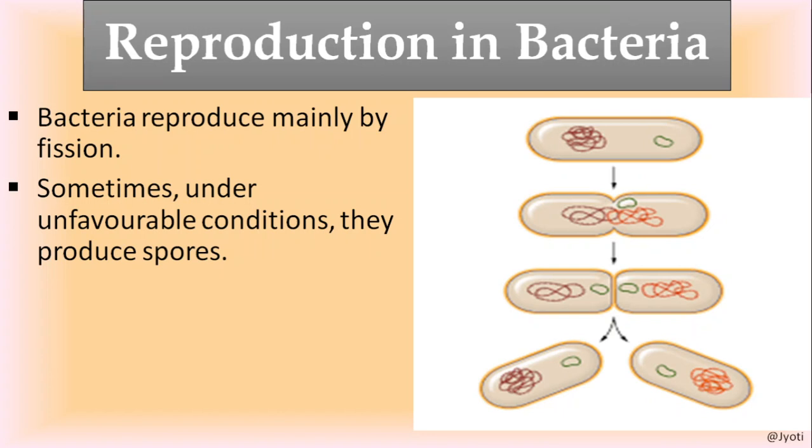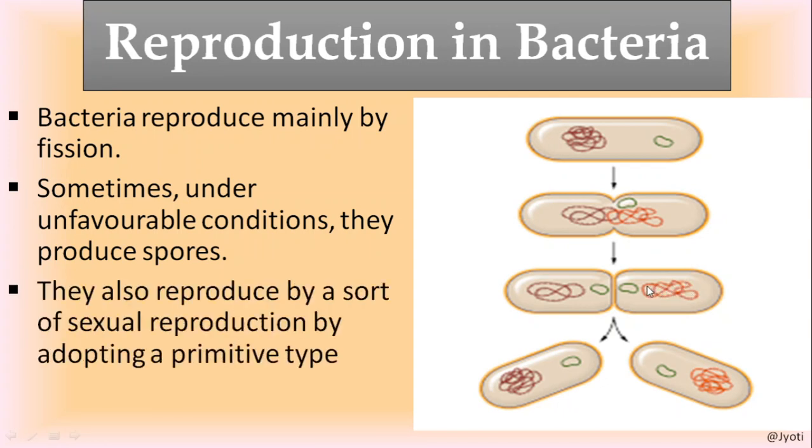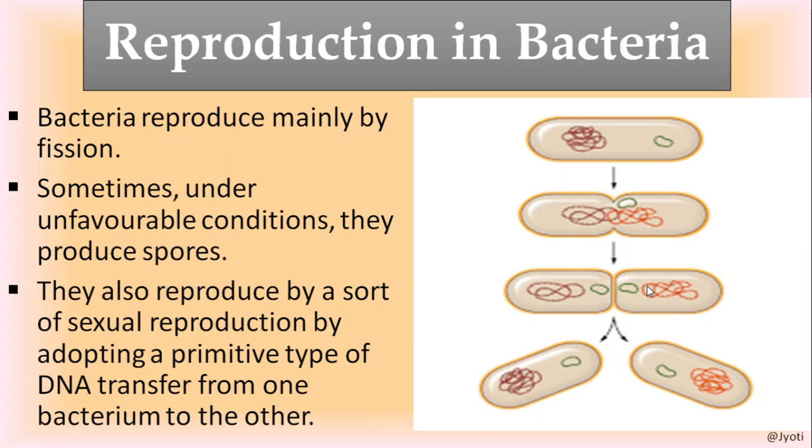Here in the picture you can see how binary fission takes place in bacteria. Initially there is a single bacterial cell, then gradually it divides: its genetic material is duplicated, then the genetic material divides into two. There is no nucleus, but the genetic material divides, and then the whole cell is divided.